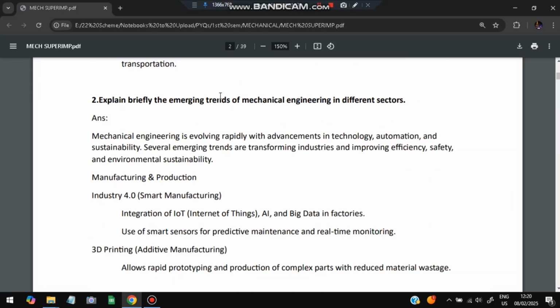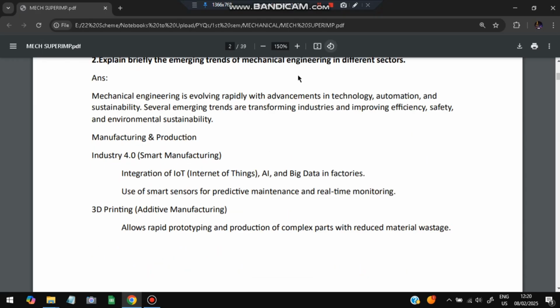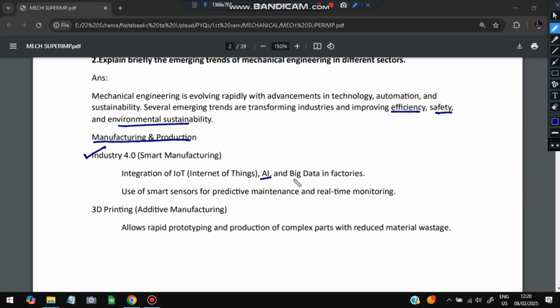Next is, explain briefly the emerging trends of mechanical engineering in different sectors. Mechanical engineering is present in a vast number of sectors, and they improve efficiency, safety and environmental sustainability. The first one is in the domain of manufacturing and production. Industry 4.0 is smart manufacturing. It uses AI, big data and IoT for predictive maintenance and real-time monitoring. Smart sensors are used. All those things come under Industry 4.0.